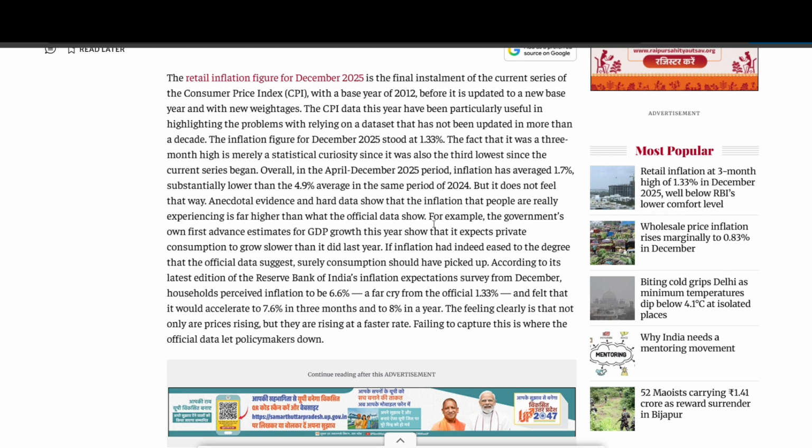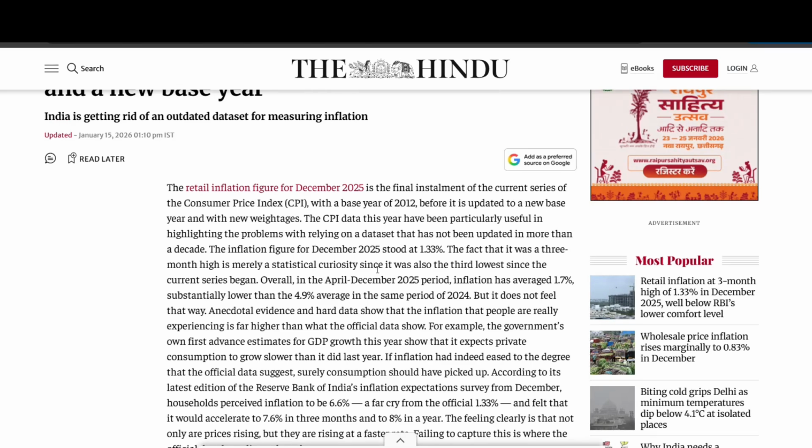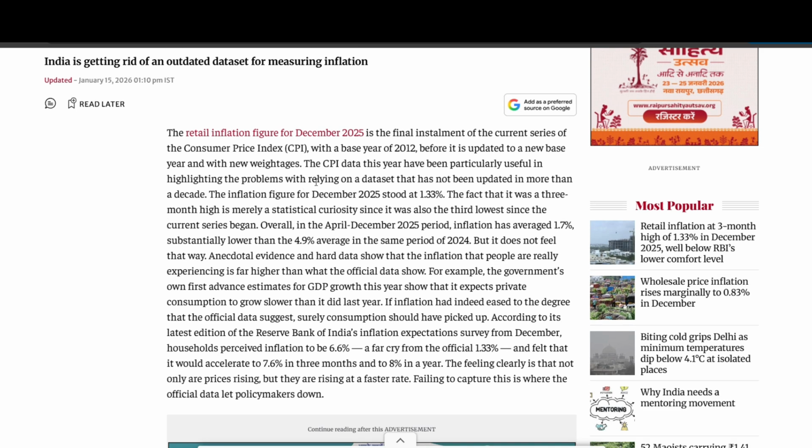While I was reading this, I learned that this needs to change in 2024. The government plans to change to a new base year, that is 2024. Certain shifts have come into the picture, and this is very essential because earlier the weightage was different for every broad item of consumption in India, but right now it has changed.